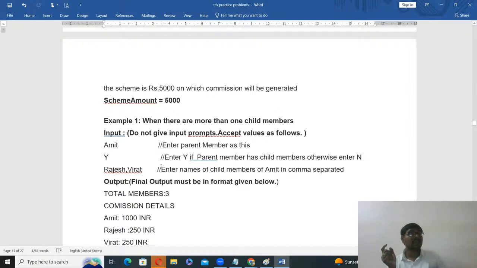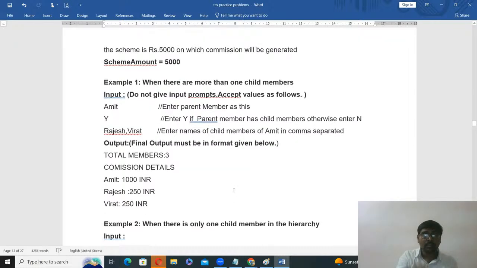Y is entered means Amit is the parent and has some number of children. Here I enter the names of the children separated by comma. Enter the names of the members, comma separated. What is the output? Understand carefully. A total of 3 persons. Now the commission details.